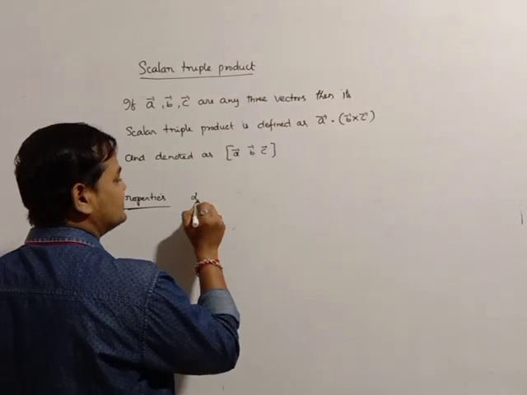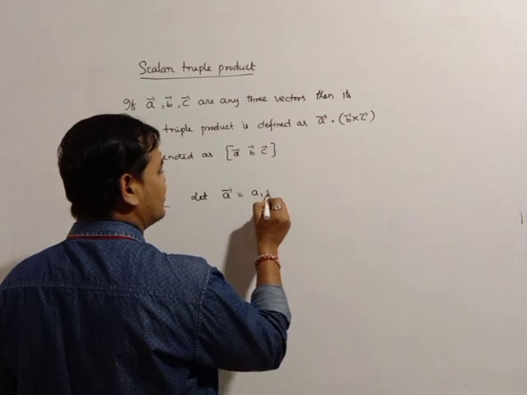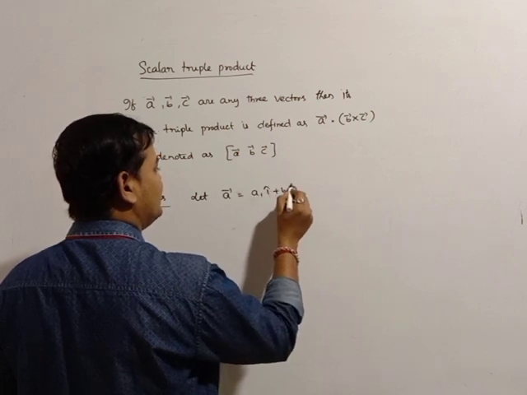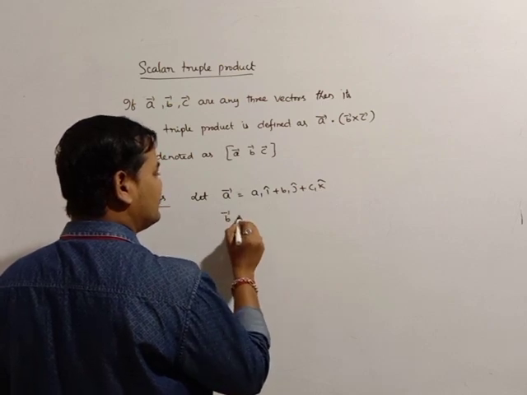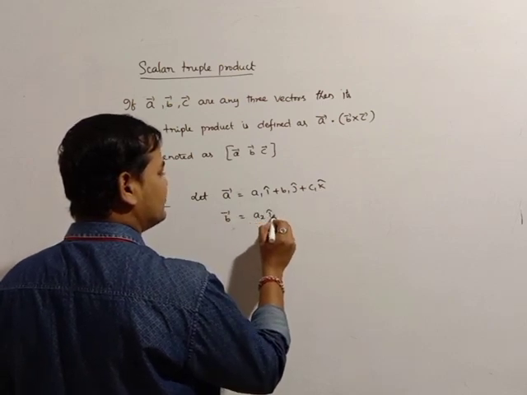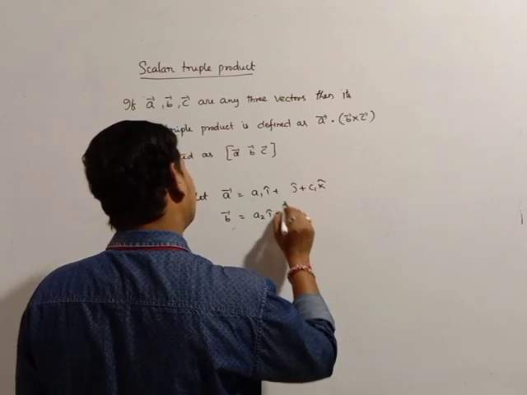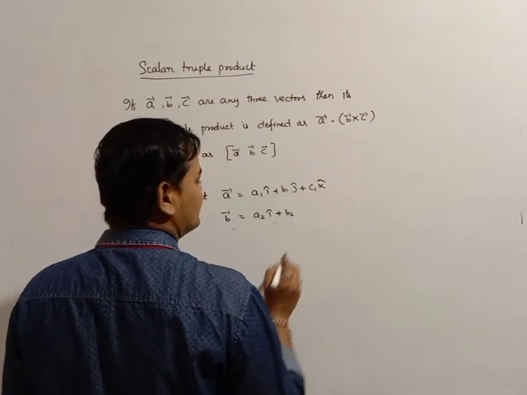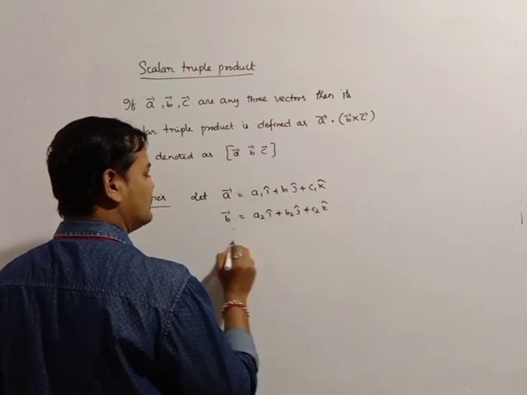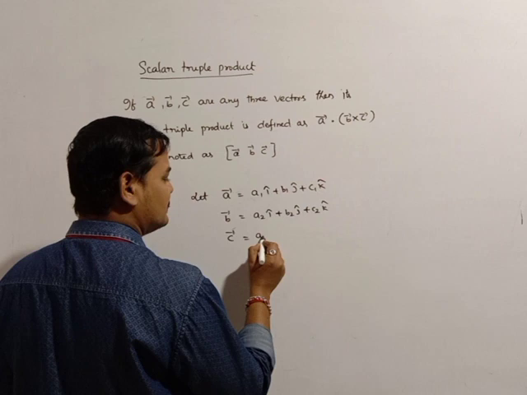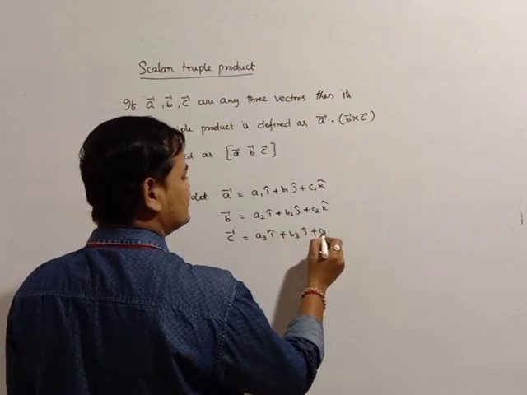Now let A bar be equal to A1 i cap plus B1 j cap plus C1 k cap, and B bar equal to A2 i cap plus B2 j cap plus C2 k cap, and C bar equal to A3 i cap plus B3 j cap plus C3 k cap.